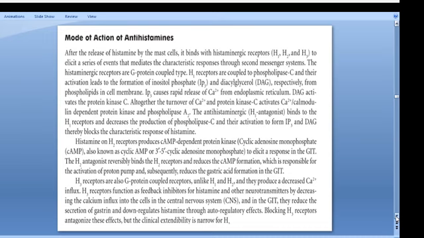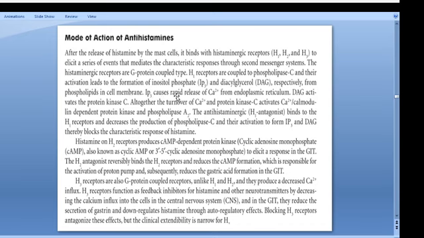In the H1 receptor, what is happening is that the H1 receptor is coupled with phospholipase C, and its activation leads to the formation of inositol triphosphate (IP3) and diacylglycerol (DAG) from phospholipids in the cell membrane.